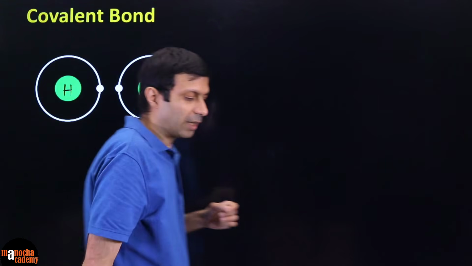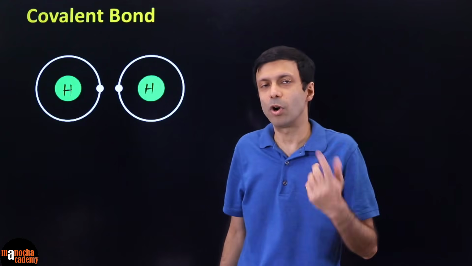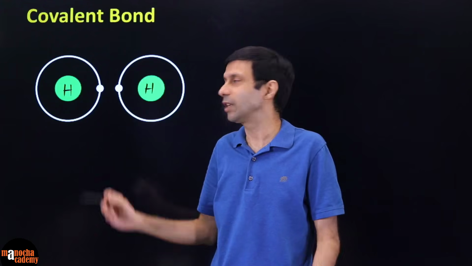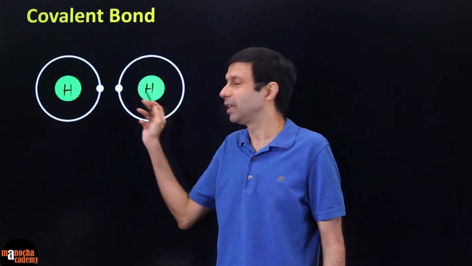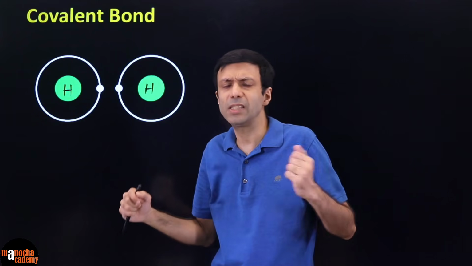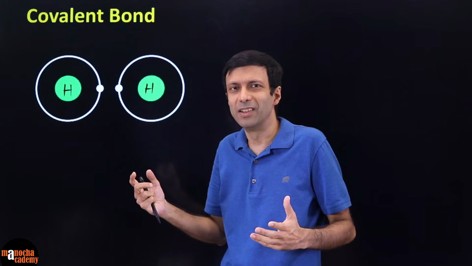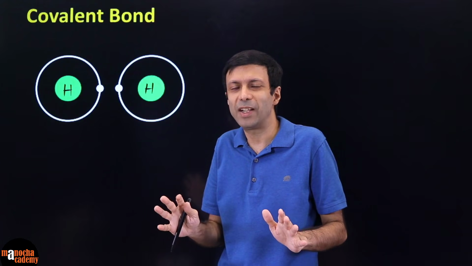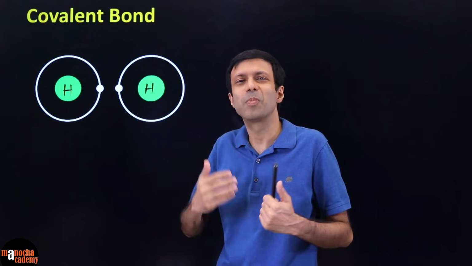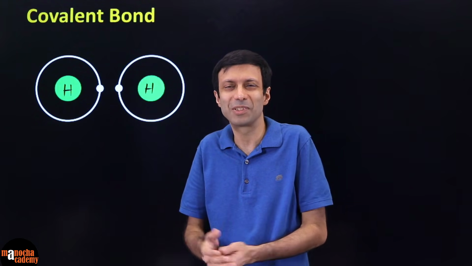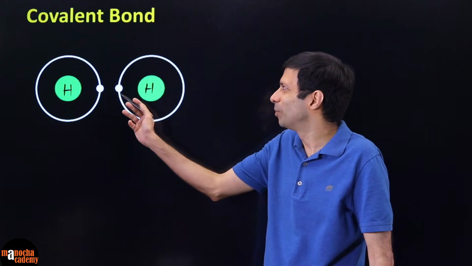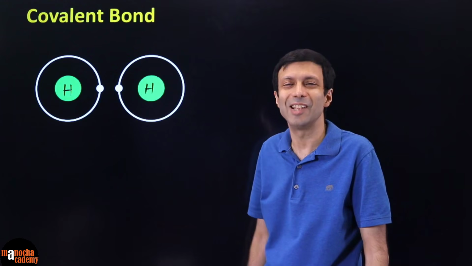Now both these hydrogen atoms say, to become stable, I want 1 more electron. This one says I want 1 more to get to a duplet, because I have only one shell. This one also has only one electron and says, I want one more. So each says, you give me the electron. So there's a fight happening here. But the simple resolution of the fight is, their mom comes and tells them, why are you fighting for the electron? Please share the electron. Just like moms tell two siblings, why are you fighting over the chocolate? Share the chocolate. Same way the mom is going to say, share these electrons.